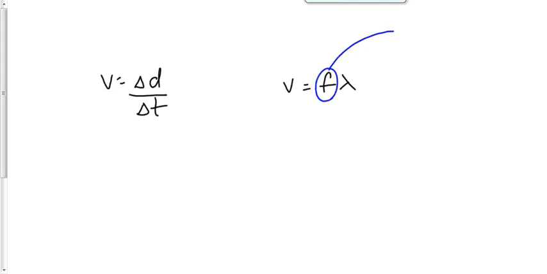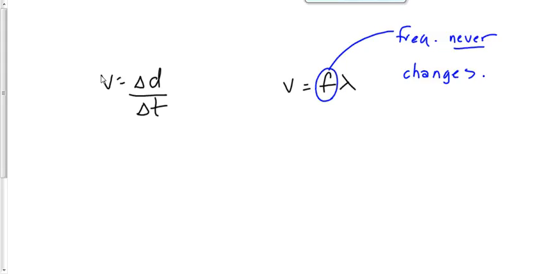Speed and wavelength stay the same as long as you don't switch materials. Frequency stays the same no matter what. Once a wave has been made, the frequency never changes. Now, that doesn't mean that you can't make a new wave with a new frequency, but once a particular wave has been made, the frequency doesn't change. All right. We use these two equations oftentimes together. Oftentimes we end up using both of them in the same problem.